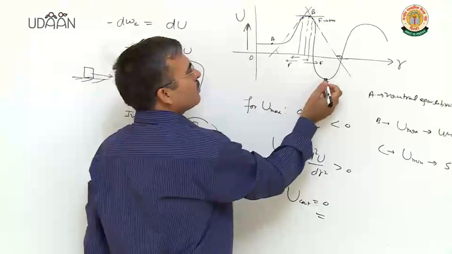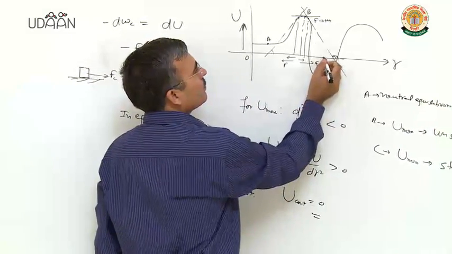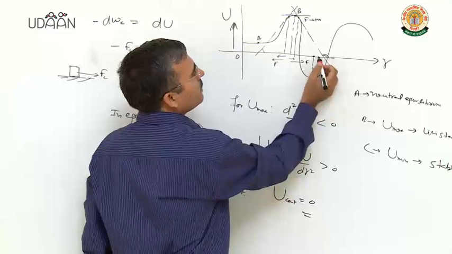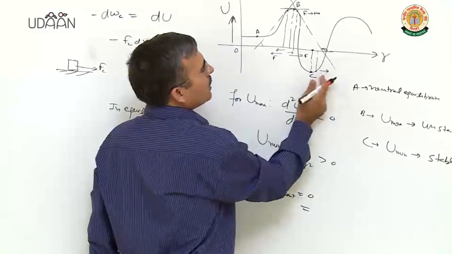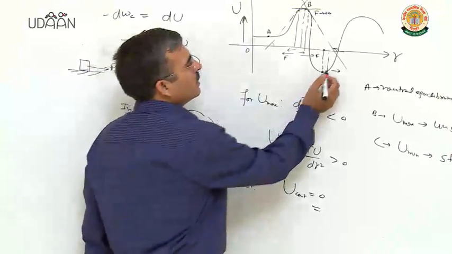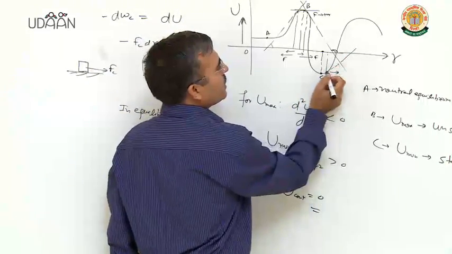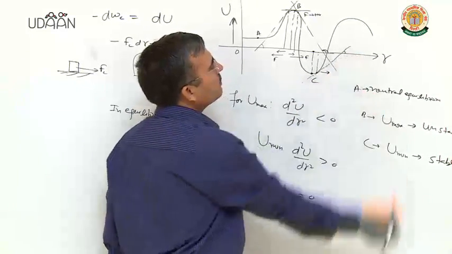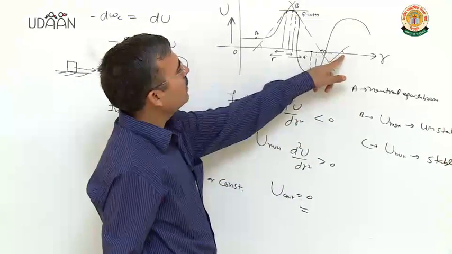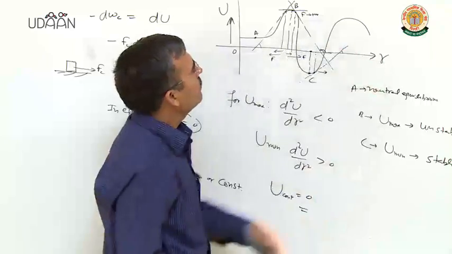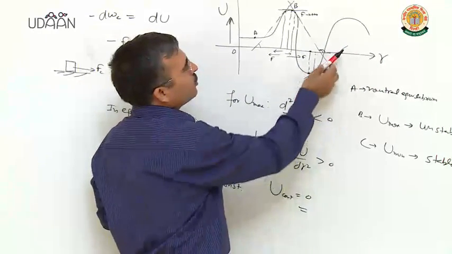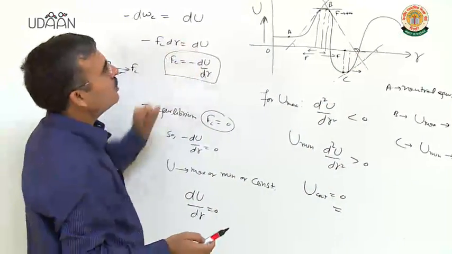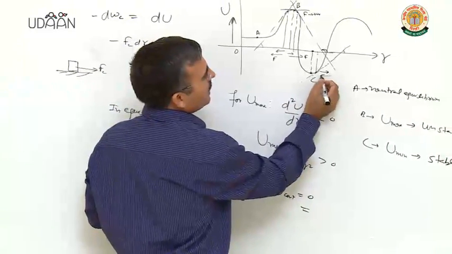Let us think about point C. If we displace body towards right, displacement this side, slope of the tangent is clearly positive because it makes a small acute angle with our position axis. So slope is positive, but force is negative of the slope, the force will be negative, force will act this side.